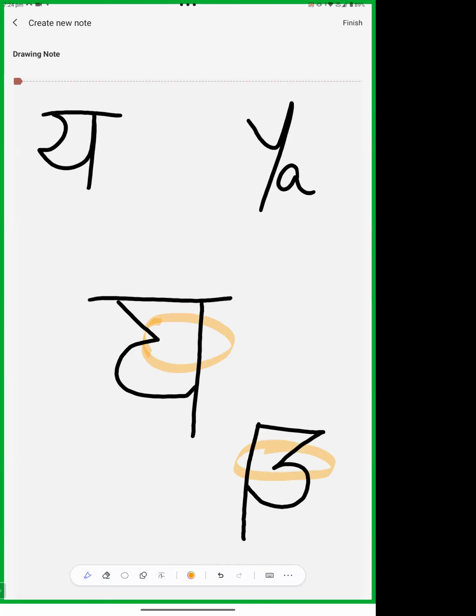So we should not be confused by these images. Clear? It is very similar to Devanagari's ya. That's why I am saying that Devanagari was developed through this script. We are not going to the other scripts. We are just finding the similarities with the Devanagari script only. So this is ya.